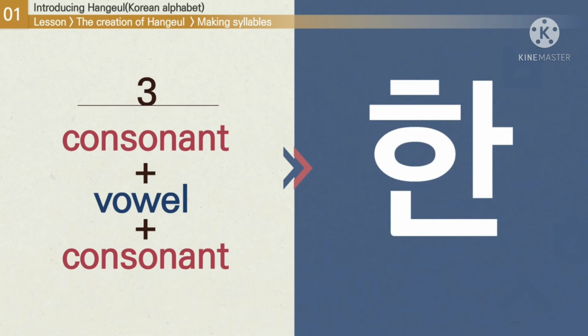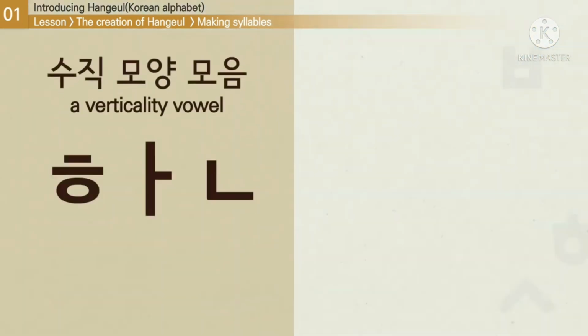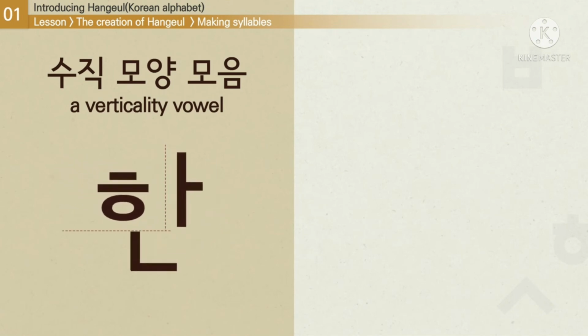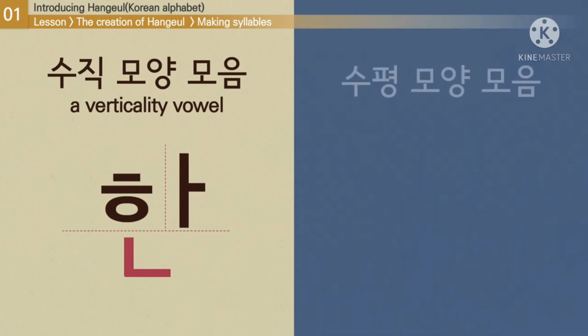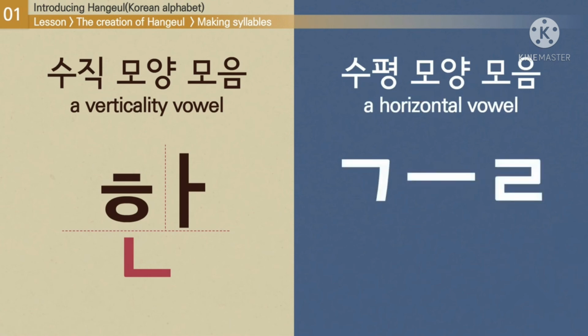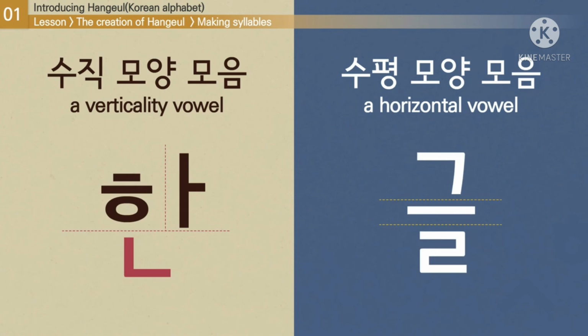It's important to remember that you do not write them out individually, like hyut, a, nian. Instead, you have to put them together. When the vowel character has a vertical line, like a, it is placed on the right side of the phoneme. The final consonant is placed under the phoneme and vowel. Meanwhile, if the vowel has a horizontal line, it is placed under the phoneme instead. In this case, the final consonant would still be placed under the phoneme and vowel.